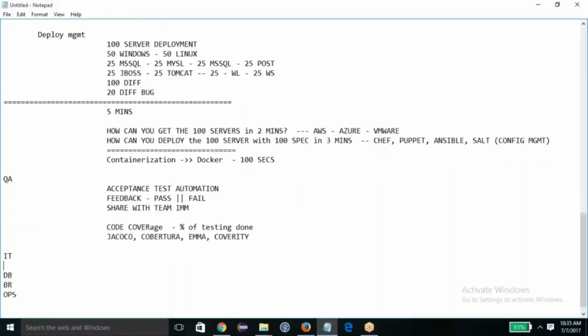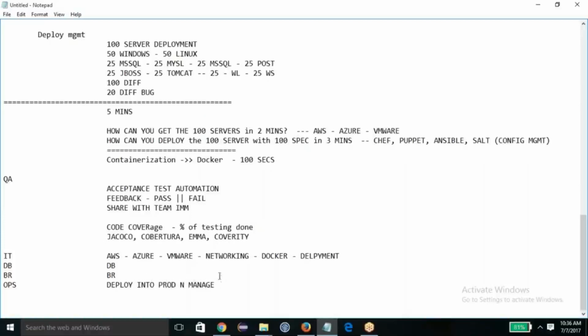Now IT is involved in terms of providing infrastructure, like AWS, Azure, VMware, whatever it is, networking, all this stuff, Docker related things, and maybe sometimes deployment also. The DB team will help you with database operations. Build and release will help you with transitions, all the build and release activities we discussed so far. And operations will help you deploy into production and manage the software. That is how we do it.